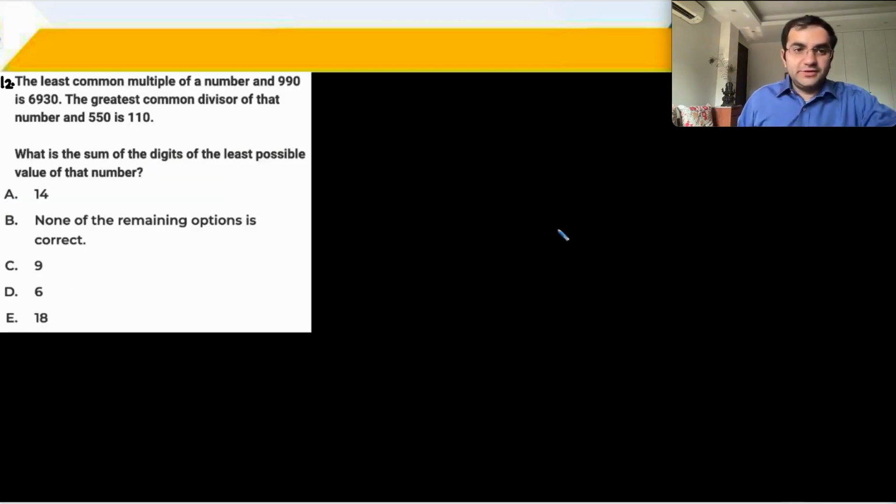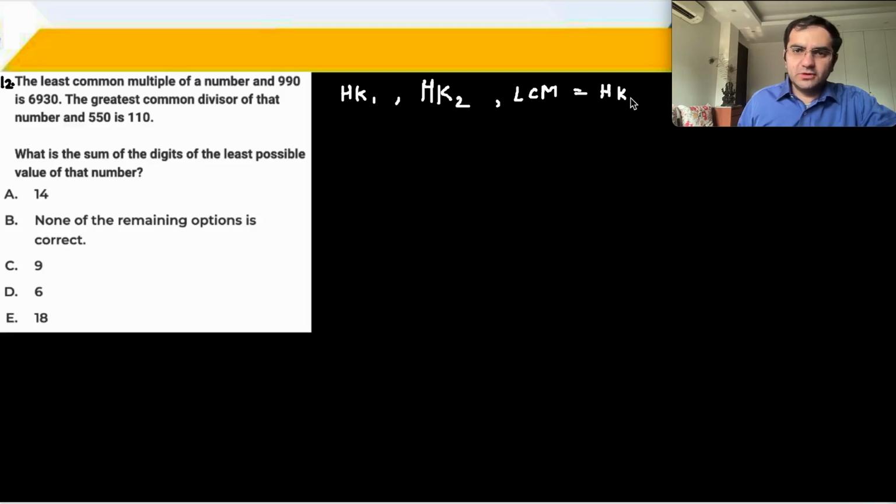Question number 12 is a standard question related to HCF and LCM का concept, where you can take two numbers as HK1 and HK2, where H is the HCF, K1 and K2 are co-prime constants, and the LCM is HK1K2.